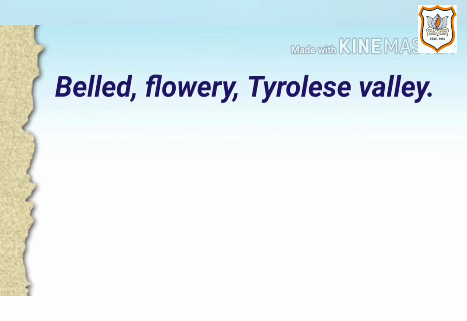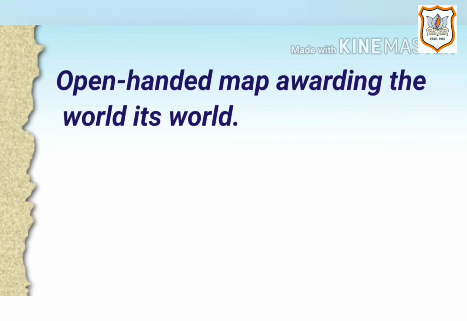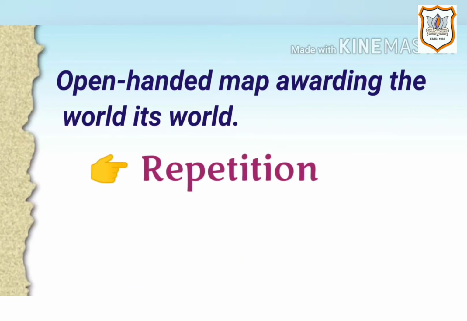Next is, belled, flowery, Tyrolese valley. Here the figure of speech is internal rhyme because the rhyming words flowery and valley are used in the same sentence for poetic effect. Next is, open-handed map awarding the world its world. Here the figure of speech is repetition because the word world is repeated for poetic effect.